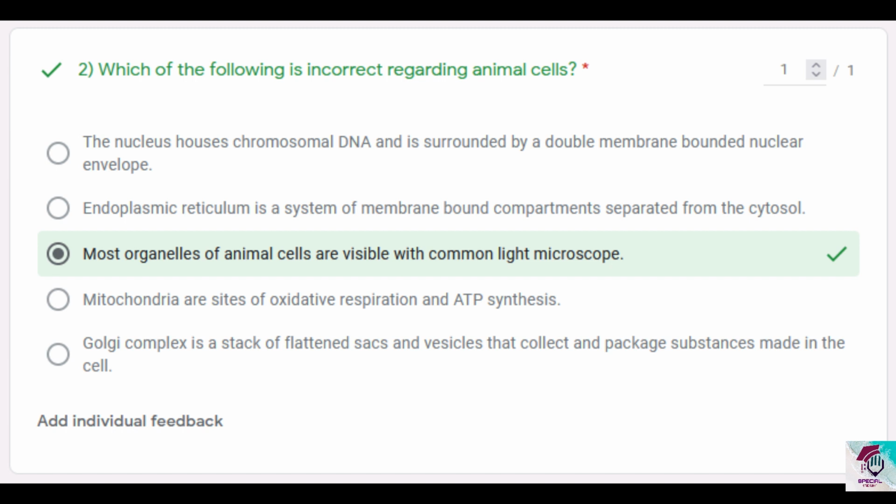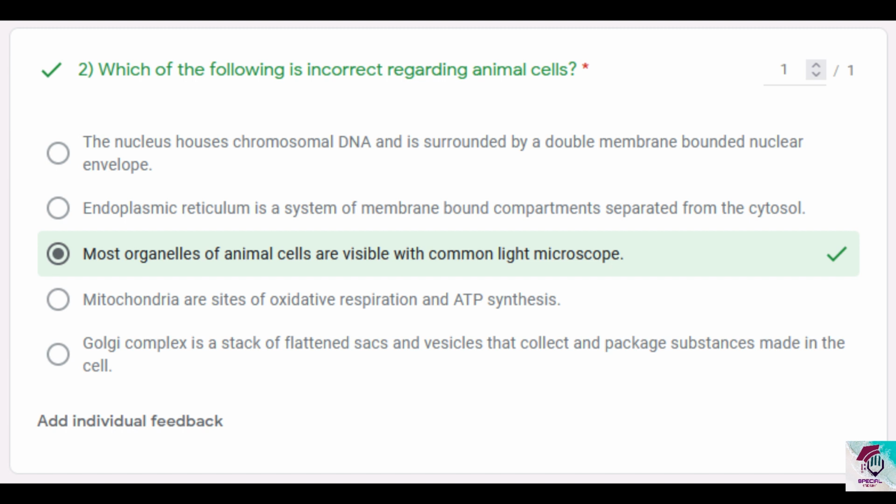Let's check option 4. Mitochondria are sites of oxidative respiration and ATP synthesis. When I talk about oxidative respiration, we are talking about the oxidative phosphorylation process too, because oxidative respiration involves complete oxidation of the respiratory substrate.